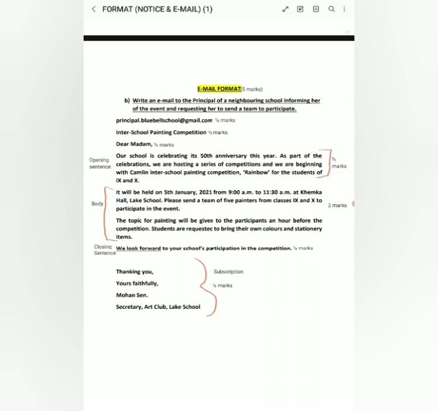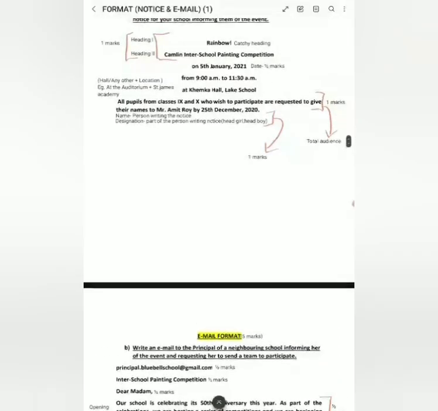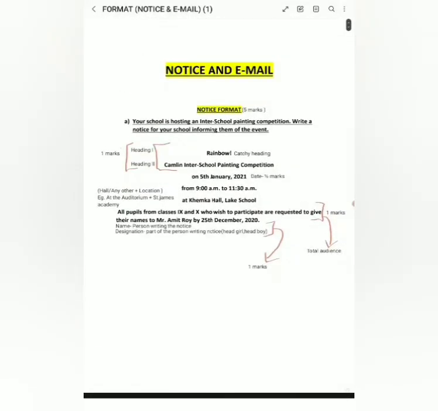At the end, we come to the closing sentence: we look forward to your school's participation in the competition. Here you will get half marks, and for the body you will get 2 marks, and for the opening sentence half marks. Then you will end the email: Thanking you, yours faithfully, your name, and you can write secretary, art club, Lake School. You will get half marks, and that completes your 5 marks. So 5 plus 5, 10, in letter writing you will get your 10 marks.